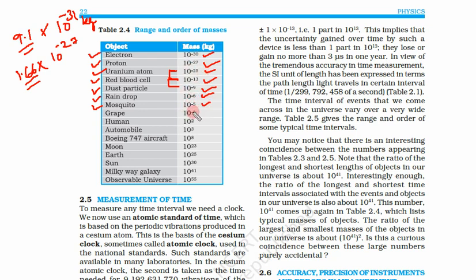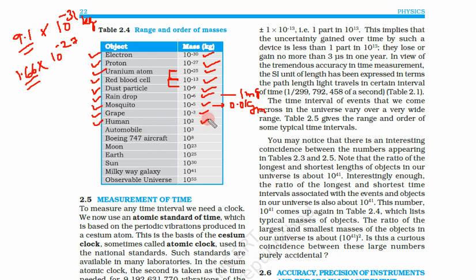Thinking of these things in kilograms is difficult because these are in powers. 10 to the power minus 3 kilogram is 1 gram, so 10 to the power minus 5 is around 0.01 gram, and 10 to the power minus 6 is 0.001 gram. Or we can say this is around 10 milligram and this is around 1 milligram. So one raindrop is around 1 mg, one mosquito is around 10 milligram. One grape is around 1 gram, 10 to the power minus 3, around 1-2 gram.